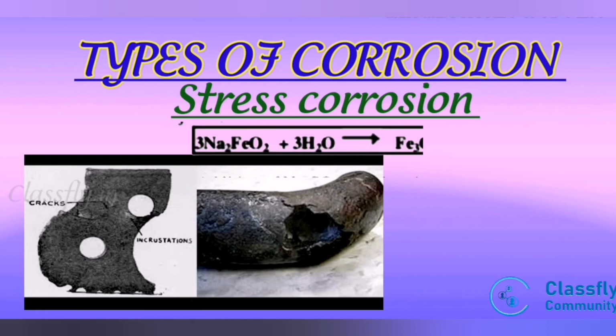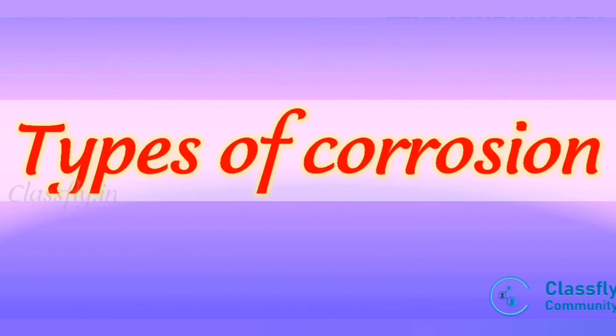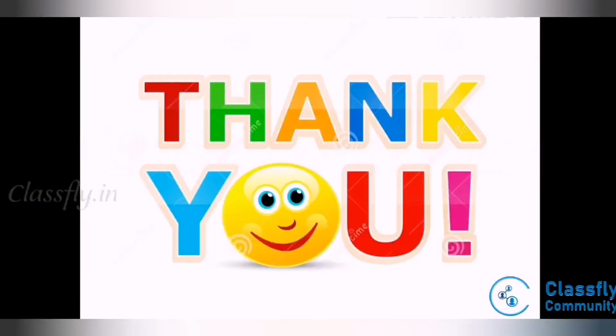That is, 3Na2FeO2 plus 3H2O gives Fe3O4 plus H2 plus 6NaOH. Addition of Na2SO4 and phosphate to boiler water prevents caustic cracking. This is regarding the different types of corrosion. Thank you.